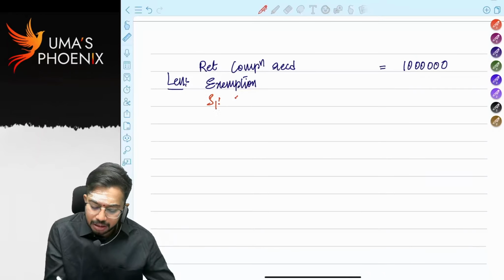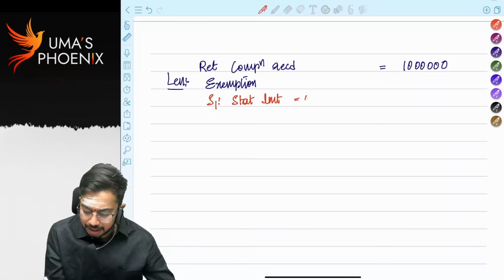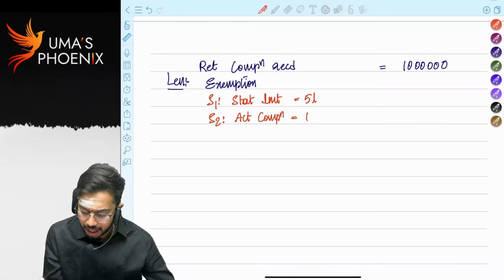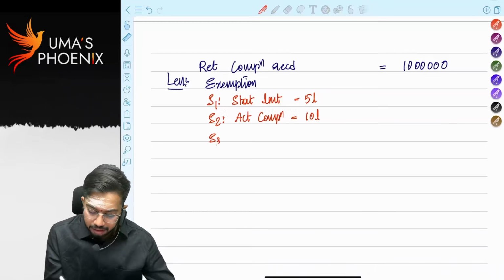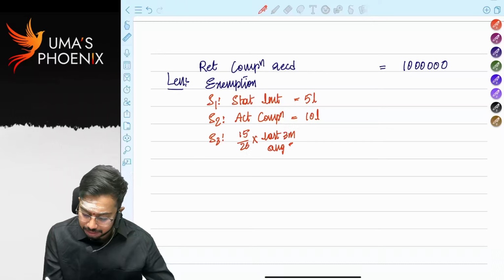Step 1, statutory limit. How much is statutory limit? 5 lakhs. Step 2, actual retrenchment compensation received. How much is actual retrenchment compensation received? 10 lakhs. Step 3, 15 by 26 into last 3 months average salary into years of service. Correct?